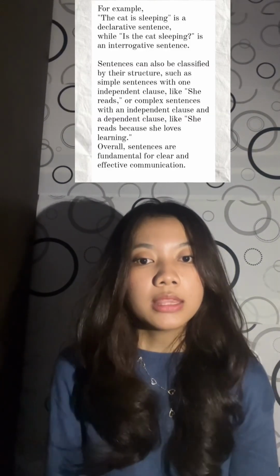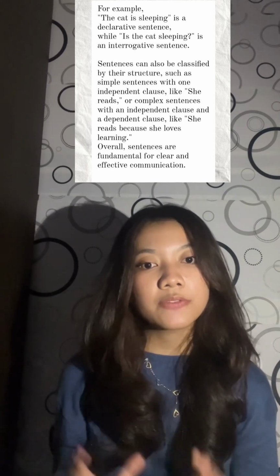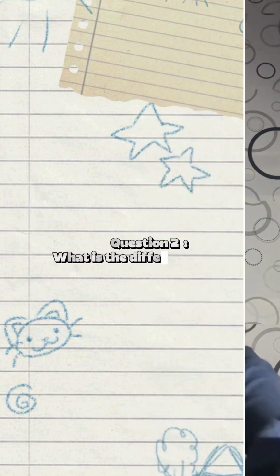For example, "The cat is sleeping" is a declarative sentence, while "Is the cat sleeping?" is an interrogative sentence. Sentences can also be classified by their structure, such as a simple sentence with one independent clause, like "She reads," or a complex sentence with an independent clause and a dependent clause, like "She reads because she loves learning." Overall, sentences are fundamental for clear and effective communication.